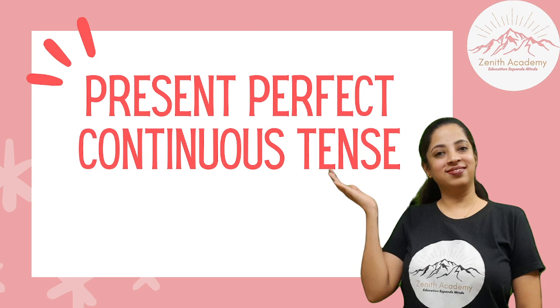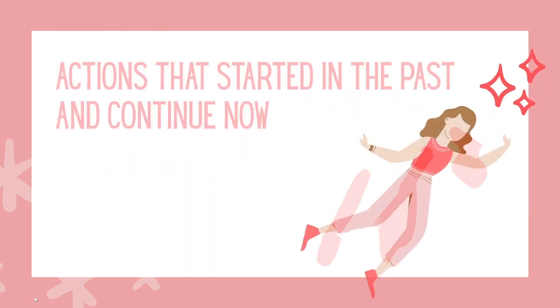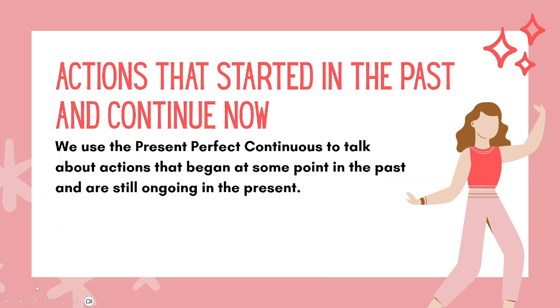Today we are going to study present perfect continuous tense. So let's begin. First let's study when to use present perfect continuous. Now, actions that started in the past and continue now. So we use the present perfect continuous to talk about those actions that began at some point in the past, okay, and are still ongoing in the present.